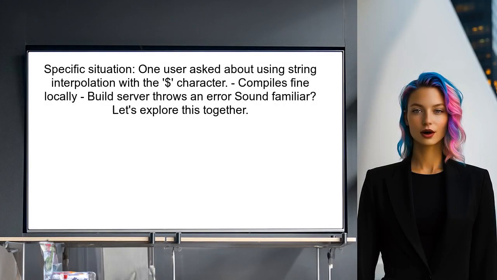Let's take a closer look at the specific situation. One user reached out with a question about using string interpolation with the $$ character in their code. They mentioned that while it compiles perfectly fine on their local machine, the build server throws an error. Sound familiar? Let's explore this together.